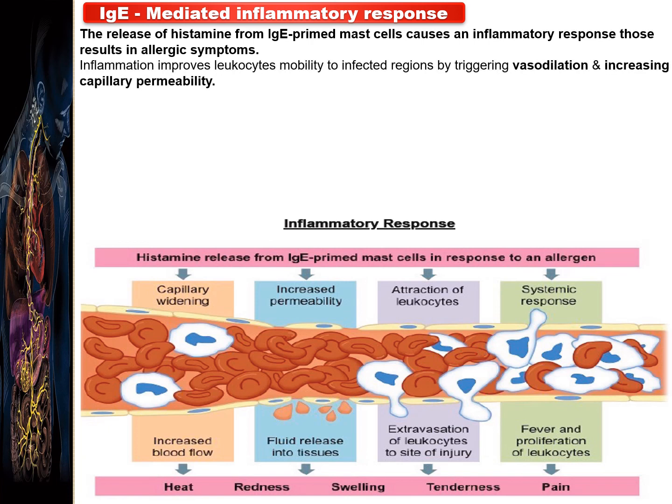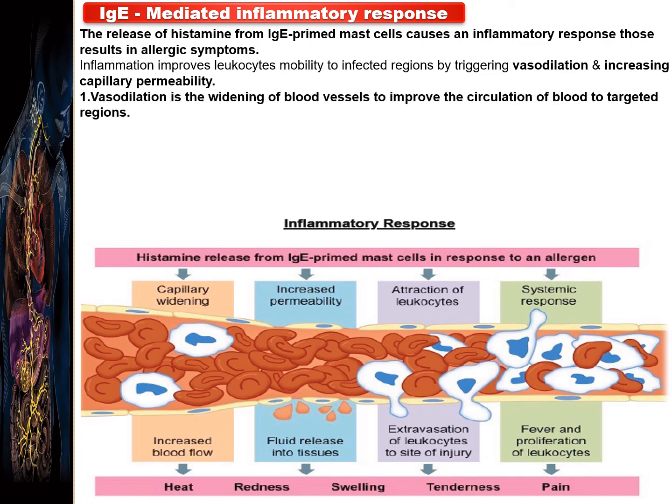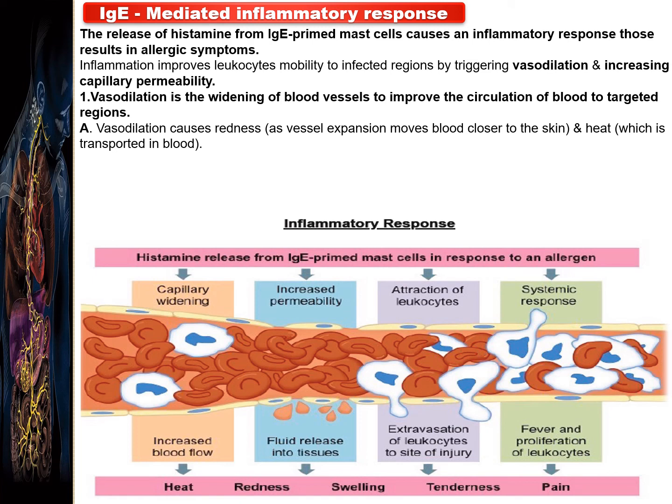Inflammation improves leukocyte mobility to infected regions by triggering two processes: vasodilation and increased capillary permeability. Let us discuss one by one. First, vasodilation. It is the widening of blood vessels to improve the circulation of blood to the target region. But this vasodilation causes redness.